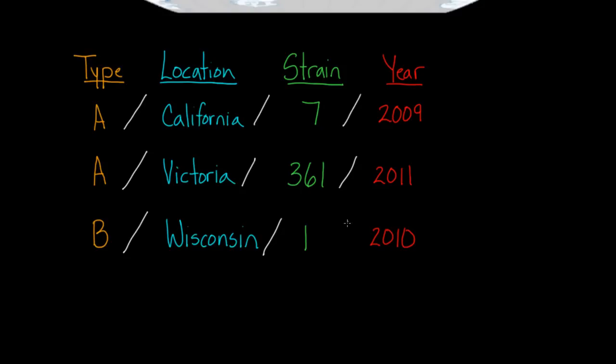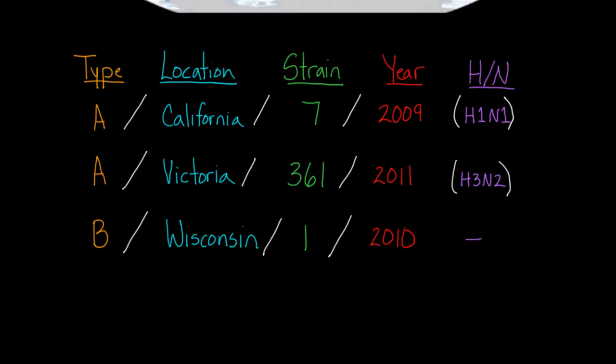And finally, the last thing, which only applies to the first 2, is that if it's a type A, they'll actually tell you the H and N type. So for example, the first one, the California strain, this one is actually a type H1N1. And the second one is an H3N2. And the third one, because it's a type B, you don't really use that H and N classification, so I'll just put kind of a hash there, meaning nothing. So if you ever come across these things in some sort of formal document, at least now you know what the heck all these numbers and words refer to. So this is literally how they kind of name the strains.